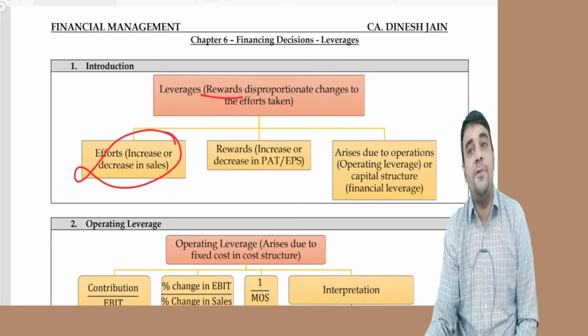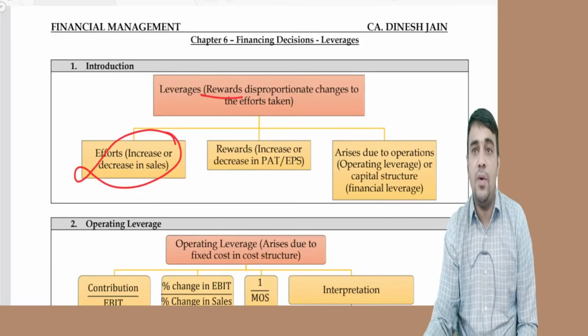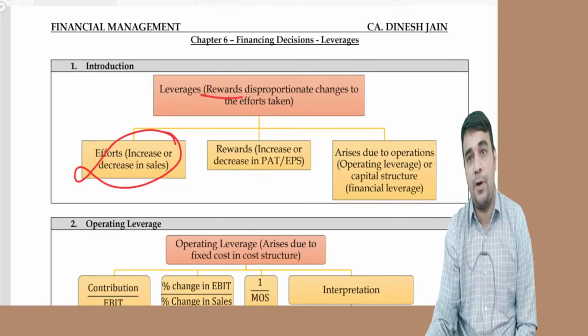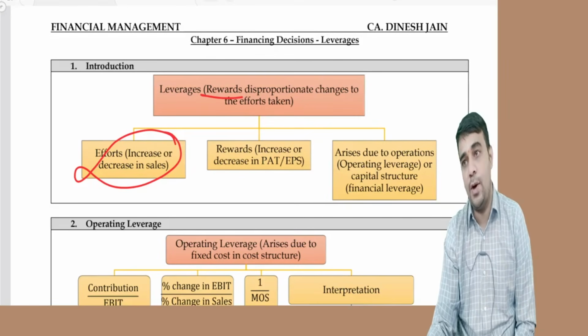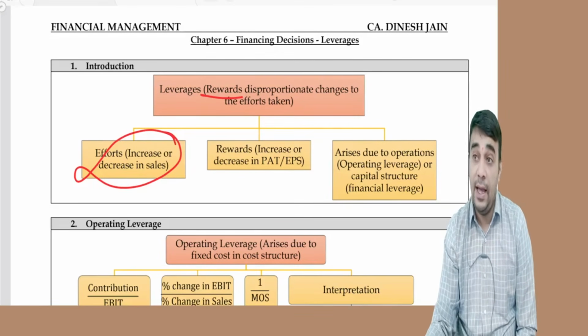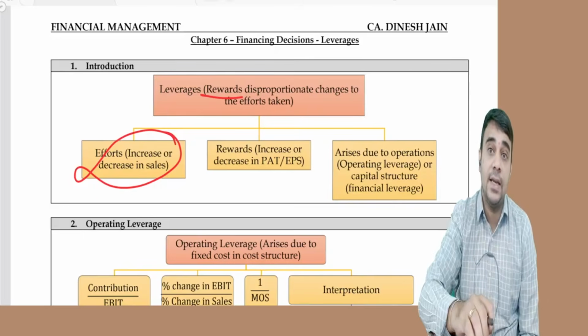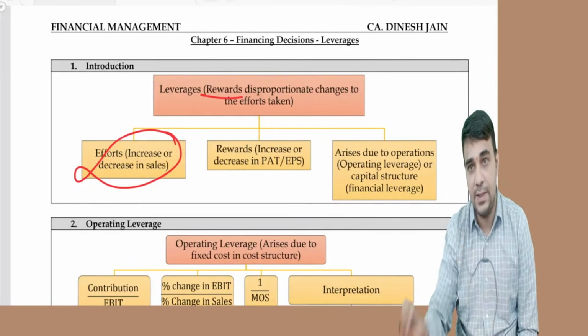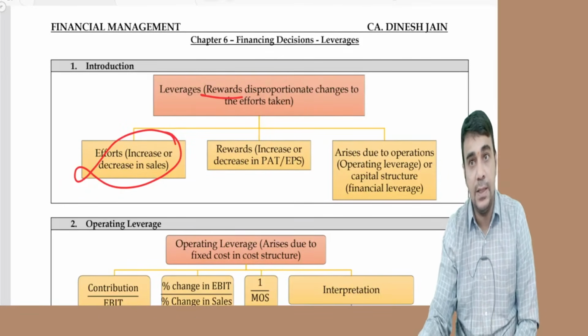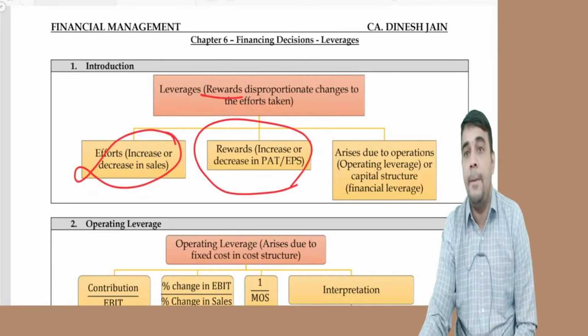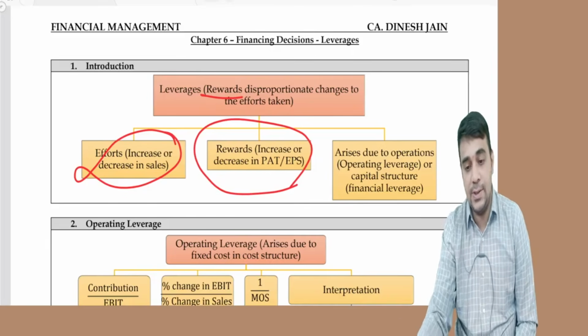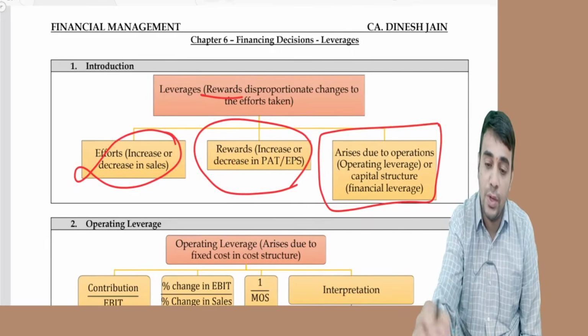I increase my effort by 20%. Reward should increase by 20%. Reward is profit. Effort 20% increase, reward 80% increase. Effort 20% decrease, reward 80% decrease. Reward increase or decrease in PAT or EPS arises due to two reasons.